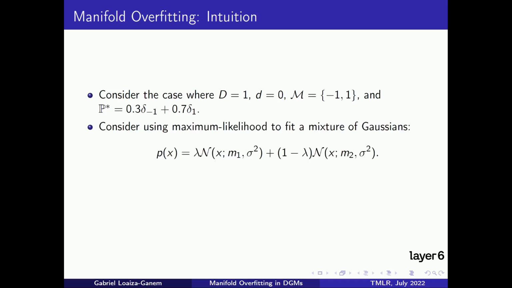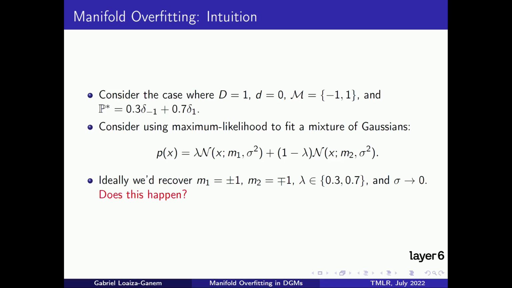Now, consider fitting a one-dimensional Gaussian mixture with two components to this data. This model is parameterized by a mixture weight lambda, means M1 and M2, and a shared variance sigma squared. In this example, we will think of this model as a flexible density approximator. In order for this model to recover the ground truth distribution, the model would have to correctly set the means, set the mixture weight properly to 0.3 or 0.7, depending on how the means were set, and send the variance to 0. Let's think through what happens in this case, and whether this has to happen or not.